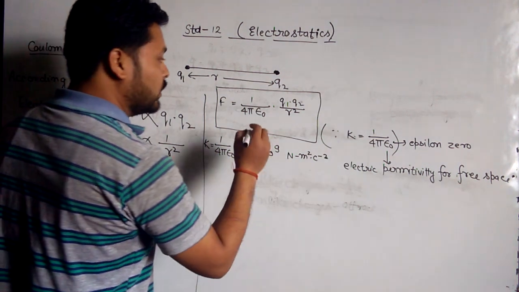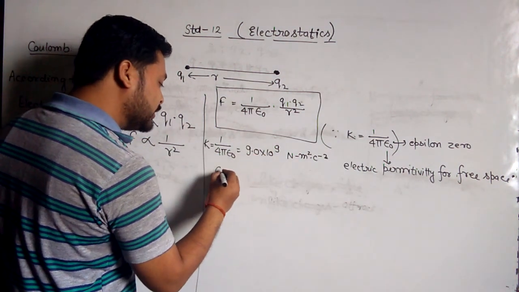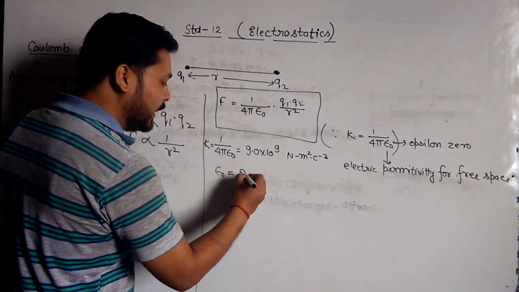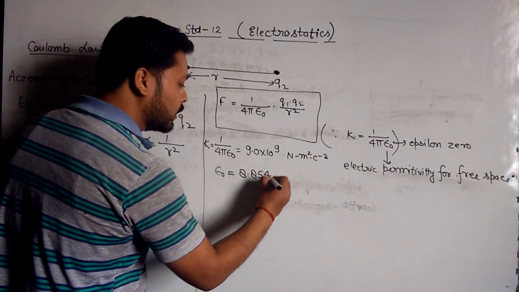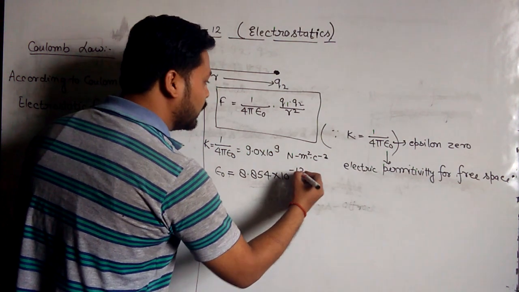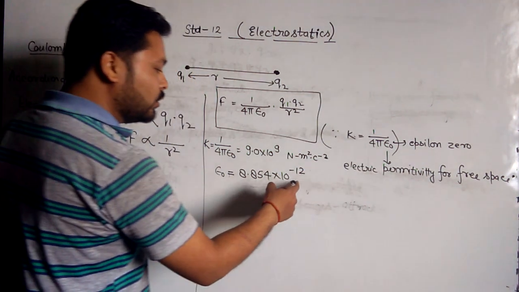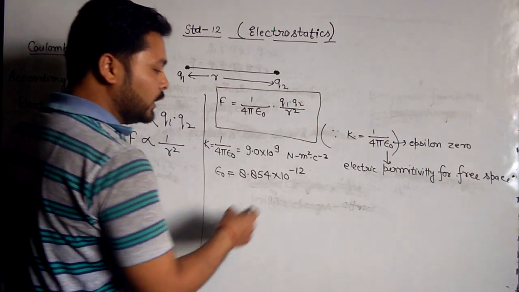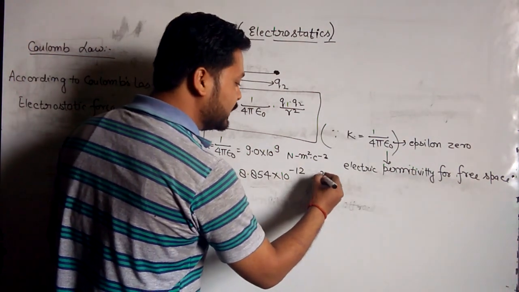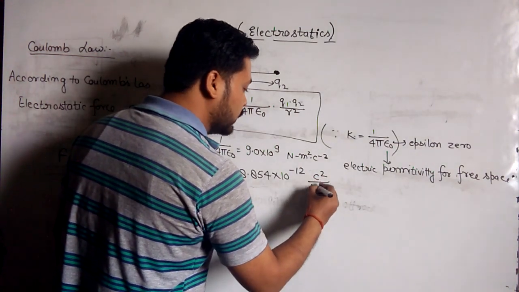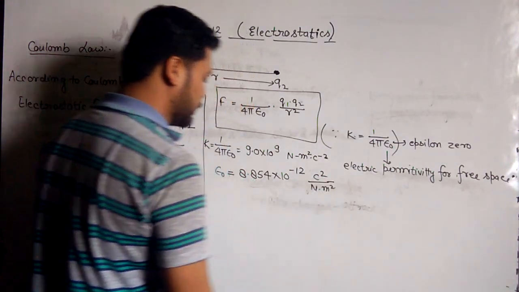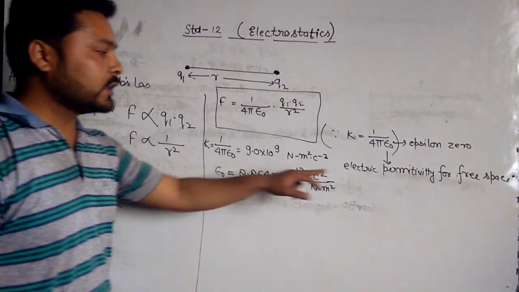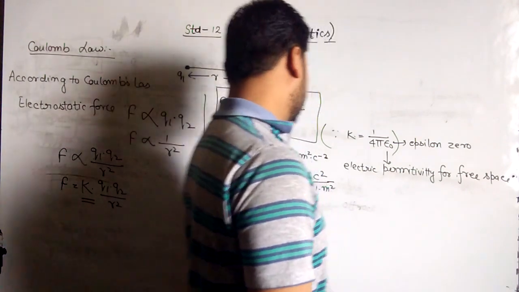Now epsilon 0, which is called electric permittivity for free space, has a value of 8.854 into 10 to the power minus 12, and its unit is Coulomb square upon Newton meter square. This is the value of epsilon 0, the electric permittivity for free space.